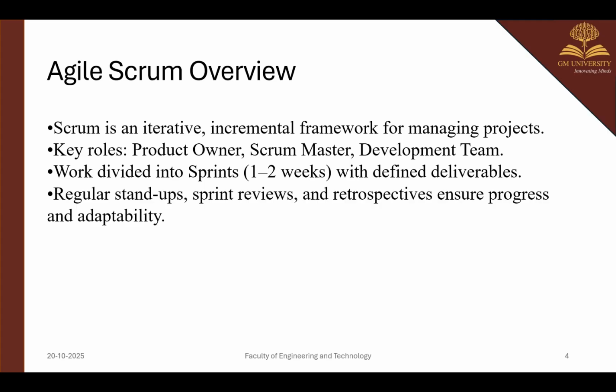Agile Scrum overview. Scrum is an iterative, incremental framework for managing projects, with the product owner, Scrum master, and development team. These are the three roles we are going to divide. Work is divided into sprints of one or two weeks with defined deliverables. Regular stand-ups, sprint reviews, and retrospectives ensure progress and adaptability.